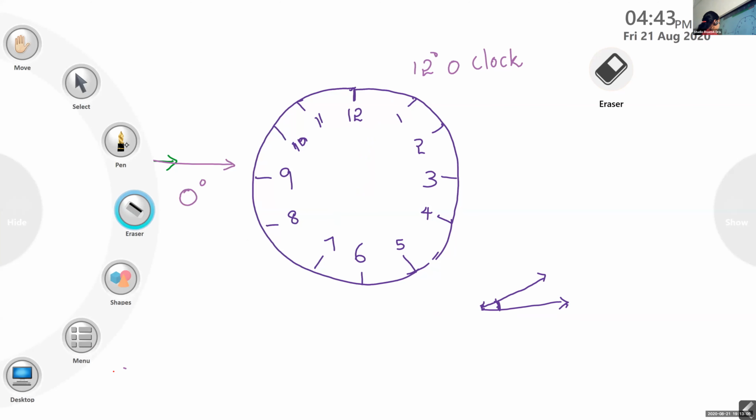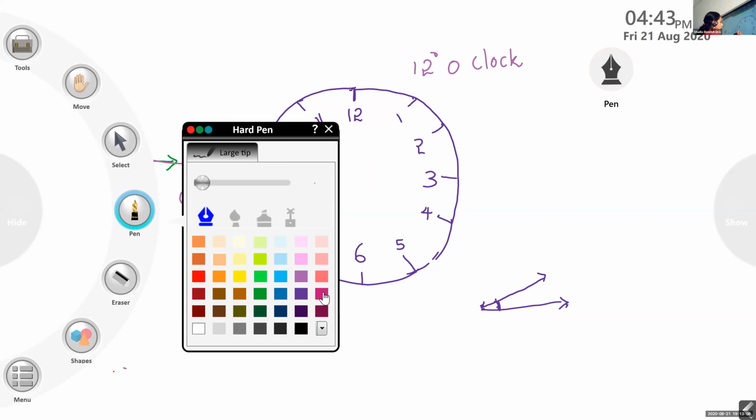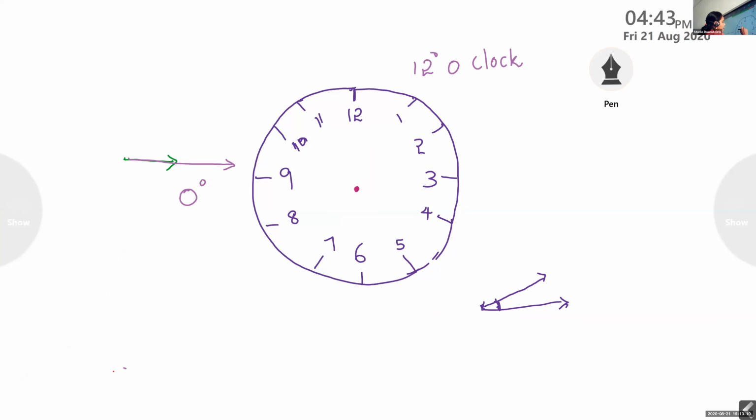Okay, let me draw. From this, some more. Now can you tell the time? 12:05, some more. Isn't it? Yes, ma'am. Again, so that is an angle. There is an angle, and there is a measure of the angle also. Is it 0 degree now? No, ma'am, it is not 0 degree. Okay, children. Now you look at here. I want you to tell the degree.